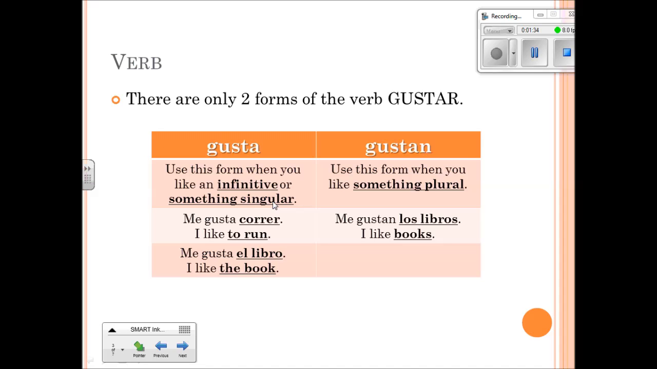Me gusta el libro, I like the book. Okay? Correr, an infinitive, el libro, the book. Okay, something singular. Alright, the verb form gustan is used when you like something plural. So instead of me gusta el libro, it changes to me gustan los libros. Okay, so we have to add the n on the end because it's the plural form.